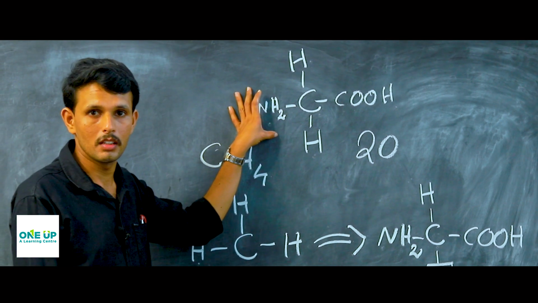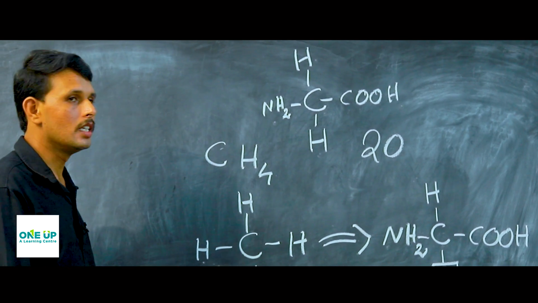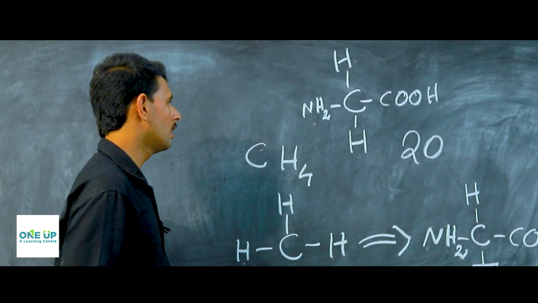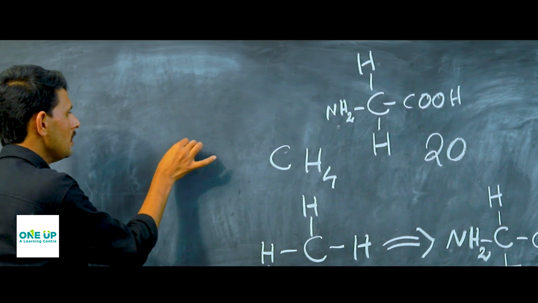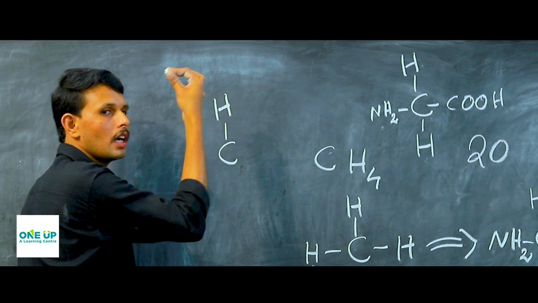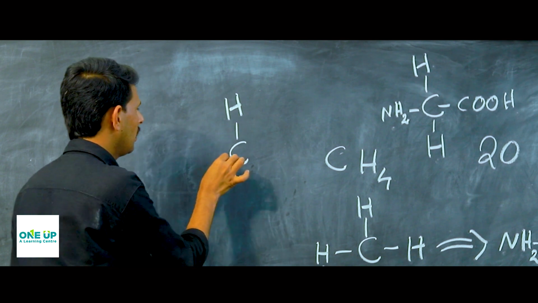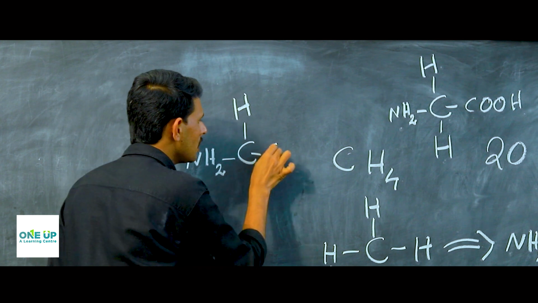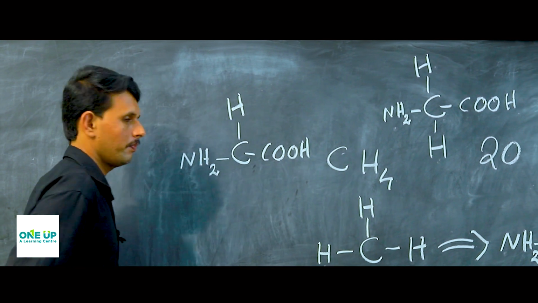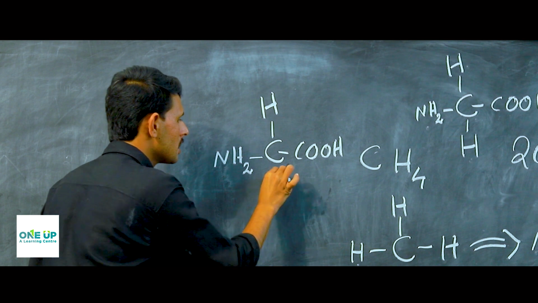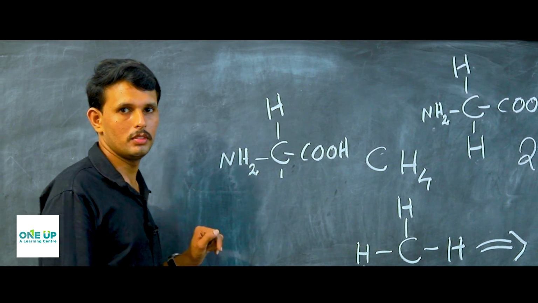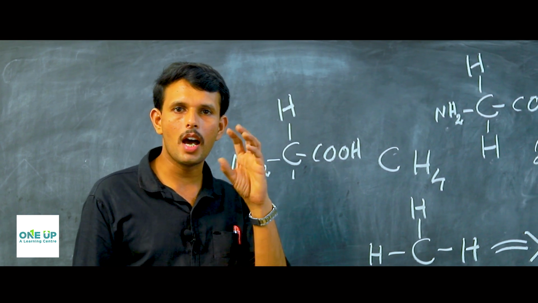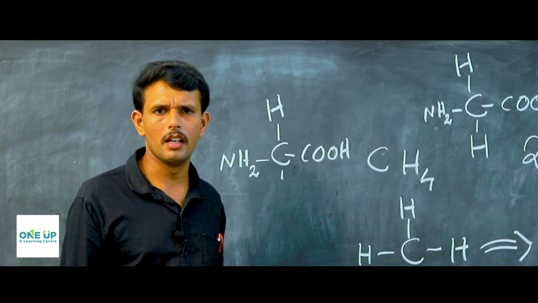This is glycine. Another amino acid is alanine. So let us see what is the structure of alanine. Since it is an amino acid, it contains a hydrocarbon, an amino group NH2, a carboxylic group COOH, and its functional group is the methyl group. Do you know what is methyl? Methyl is the simplest alkyl. What do you mean by an alkyl?